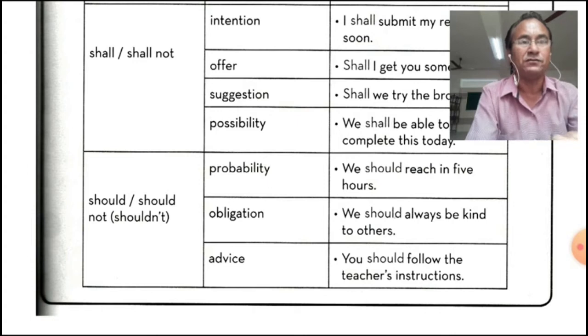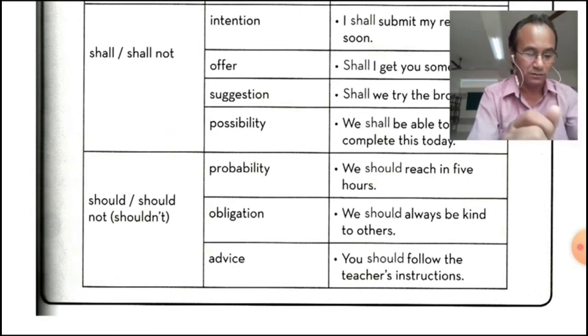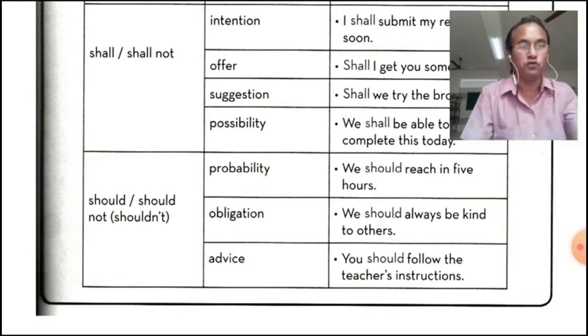Advice, for advice we can use should. You should follow me, follow the teacher's instructions. If you want to advise, in this kind of sentences we can use should. So we have seen shall, should, can, could, may, might. Now let's move to the next.